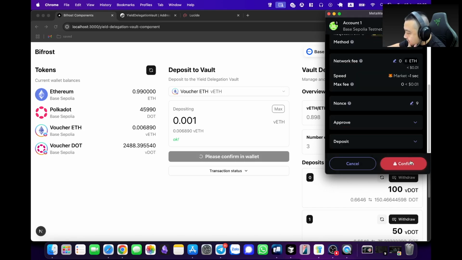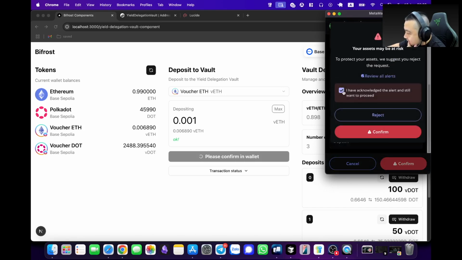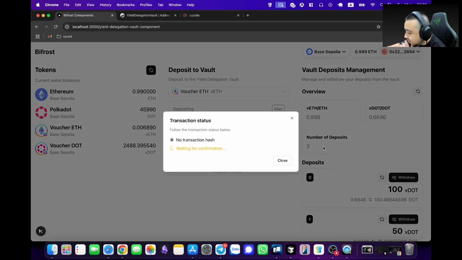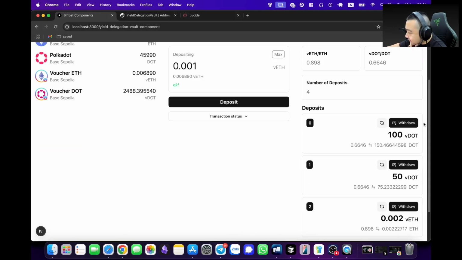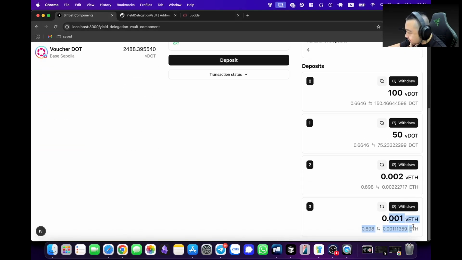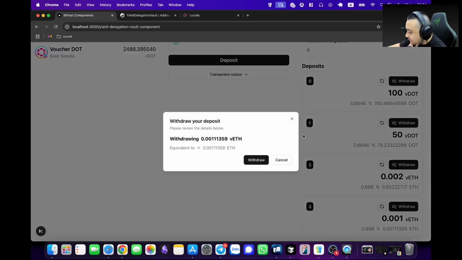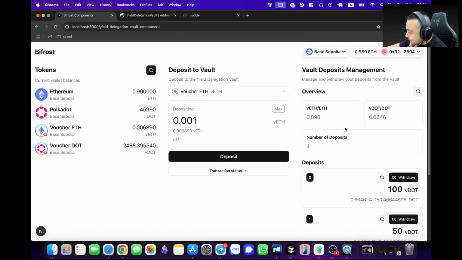Oh no, I hate MetaMask on this one, but anyway, you can deposit. Once it finishes, the deposit will show up over here. And you can withdraw later, once the rate goes up. So yeah, something like this. I think it's super cool. Cool idea, right?